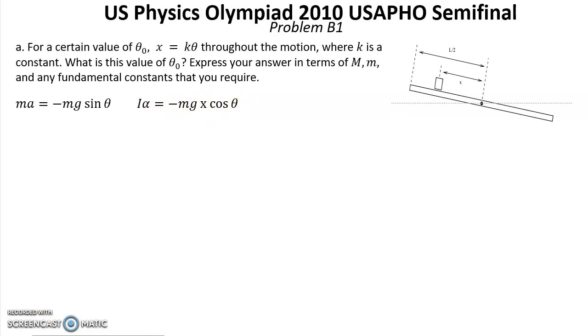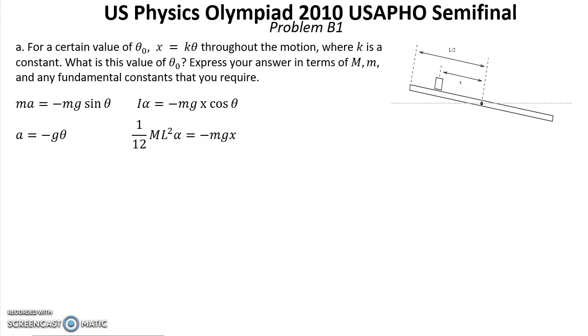Now, because θ is always much less than 1, we can rewrite these equations in this form: the acceleration of the block equals negative gθ, and 1/12 M L squared α equals negative mgx.